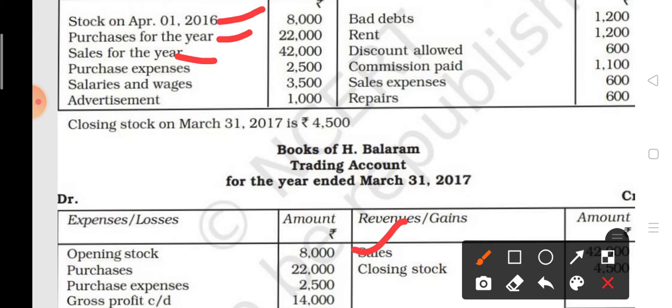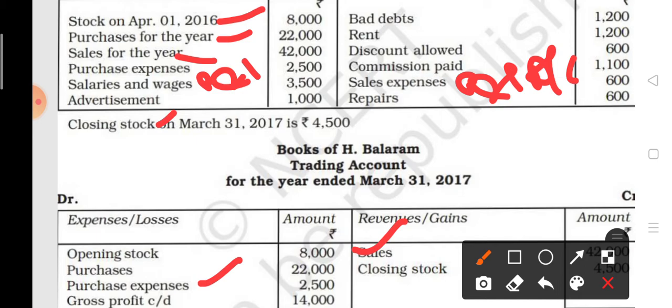See children, there are two types of expenses, purchase expenses and sales expenses. If purchase expenses are given, you have to transfer them to the trading account, and sales expenses you have to transfer to the profit and loss account. Now salary and wages, this is very important. If salary and wages is written, then it is an indirect expense. If wages and salary are written the other way, wages first, then you have to transfer it to the trading account because it is a direct expense. So here salary and wages will come in the P&L account.